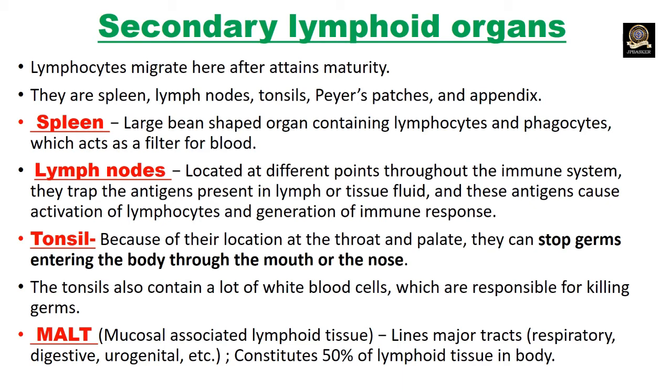Next, MALT, mucosa associated lymphoidal tissue. MALT lines major tracts and constitutes about 50% of lymphoidal tissue in our body. This MALT is present in respiratory, digestive and urinogenital tract.